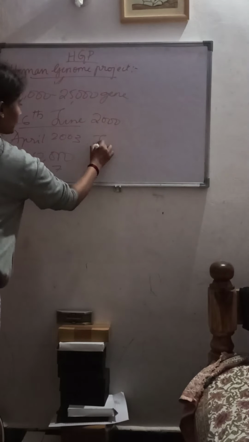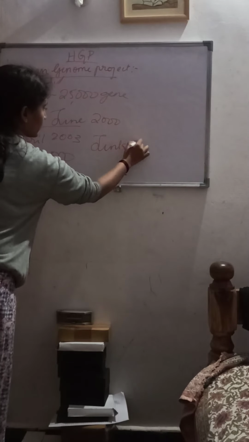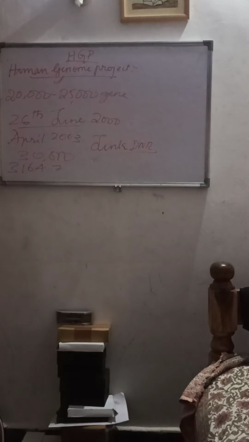Only 2% of the DNA actually codes for proteins, and the other 98% of the DNA, its function is unknown. So this DNA with the unknown function is called what? Junk DNA. So next is the average size of the human genes, which is 3,000 bases.